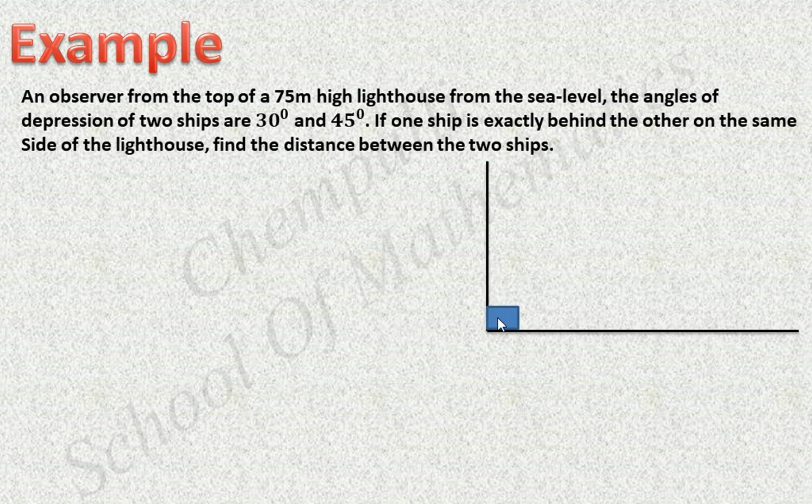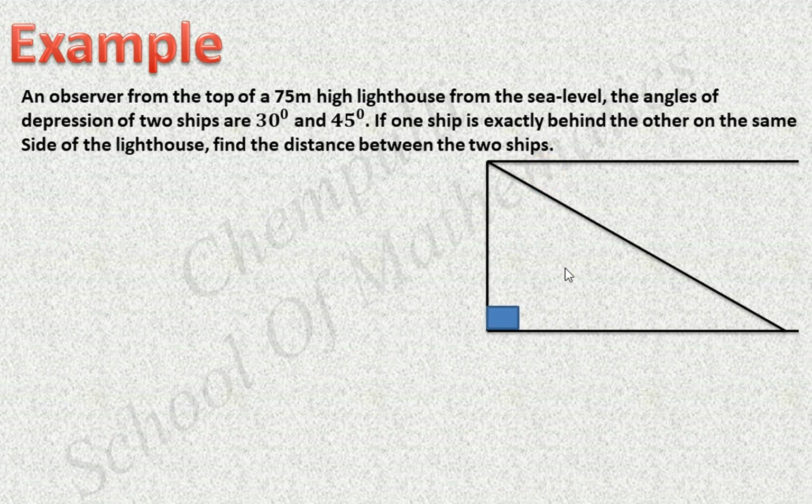We know this one make angle 90 degree. Then is the horizontal. The horizontal means is same as which one? The sea level. That one we can draw one horizontal here. Then is the first ship. That time this angle is the angle of depression. The observer is looking at the first ship. That case one angle forms here. That angle is the angle of depression. This angle is 30 degree.